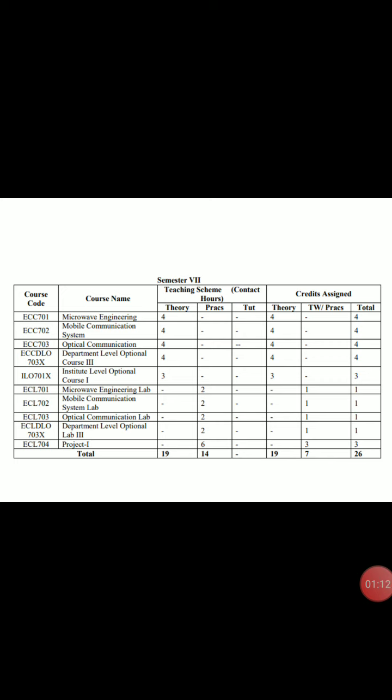Next part is, you can see that optical communication has the course code ECC 703, and in theory they have given that 4 theory lectures should be there per week. Credits assigned are 4, total 4 lectures per week.